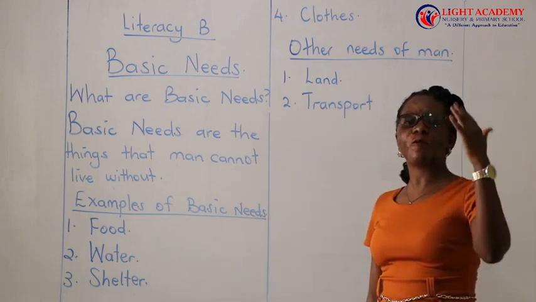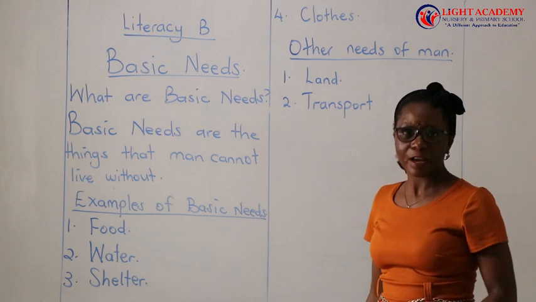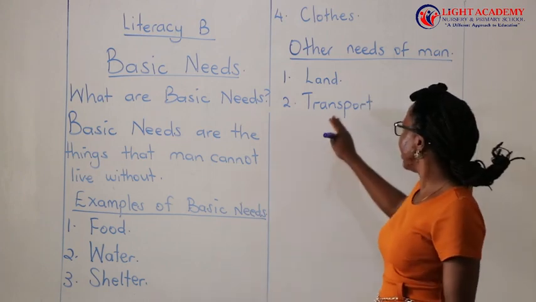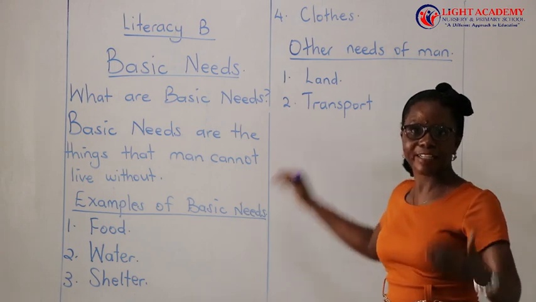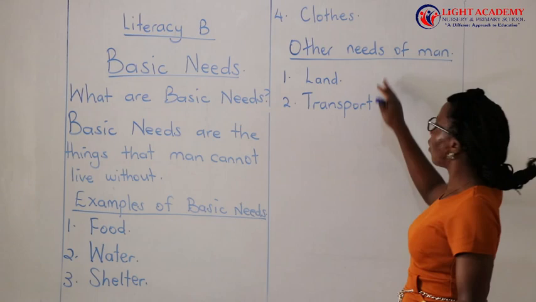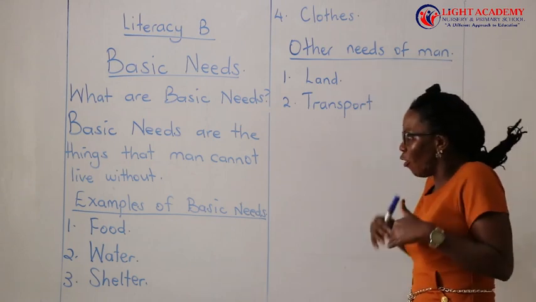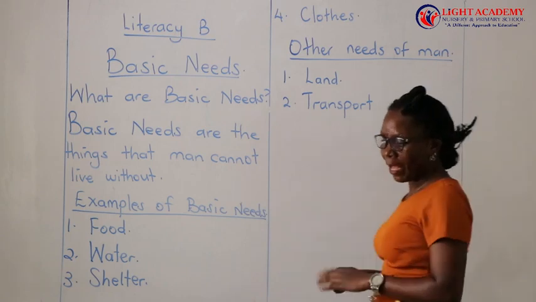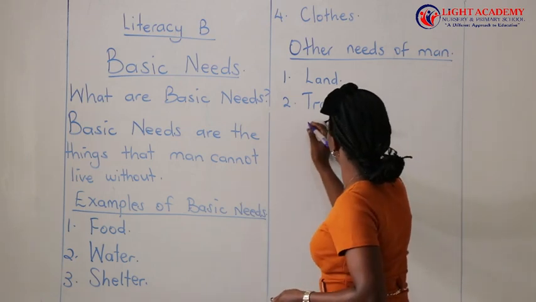For example, if I want to move from here to Kamari, will I use my legs? Will I foot? No, man needs transport. For example, he needs a car. So that's why I'm saying transport is also a need of man, though it is not basic like these four that we have said. Another need of man is security.